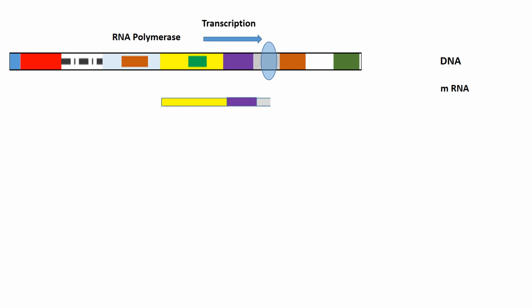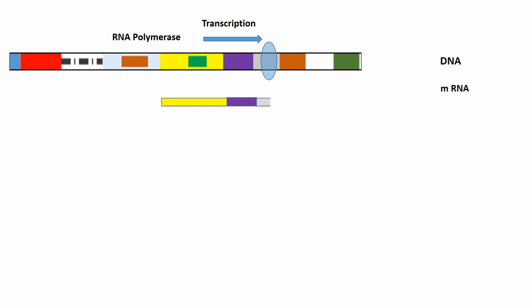Before getting to know the second regulatory mechanism, attenuation, we shall see what happens in a prokaryote. In a prokaryote, DNA has an RNA polymerase bound to it, and it gives rise to mRNA in the process of transcription.